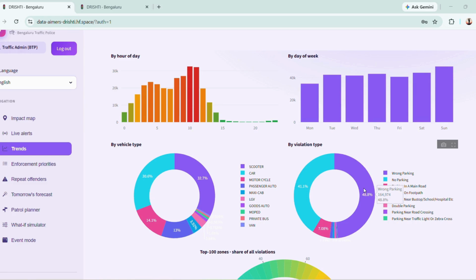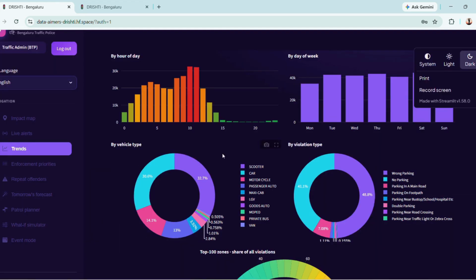Subsequently, if we go on in this pie chart, this will show the different kinds of vehicles: scooter, car, motorcycle, passenger auto, maxi cab, LGV, goods auto. This is all done depending on the dataset that was given to us. Now there is also an option of theme change. So if I change the theme from here, it will show the percentages.